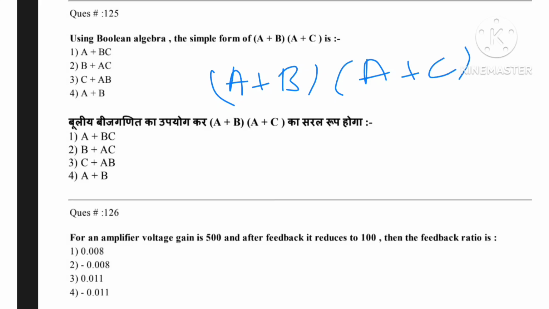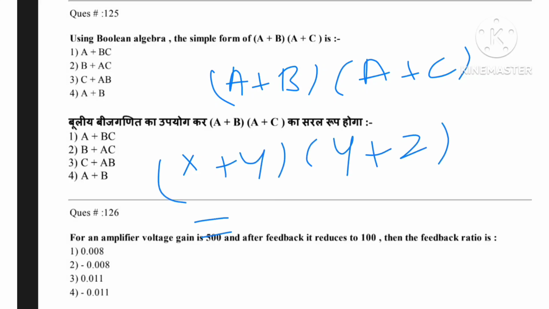So there is a standard identity, that is (x plus y)(x plus z) can be written as x plus yz. So this is the standard identity.